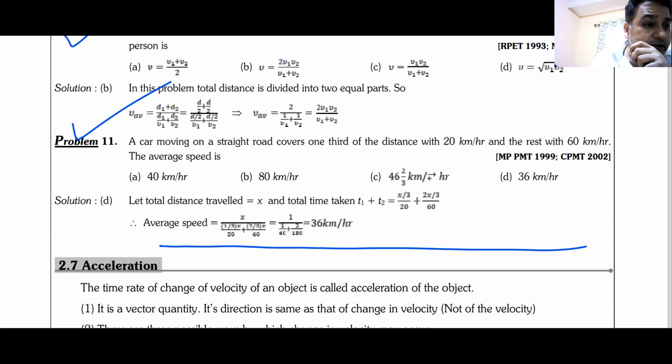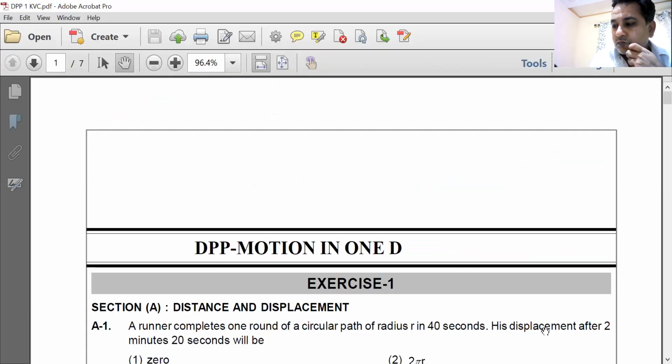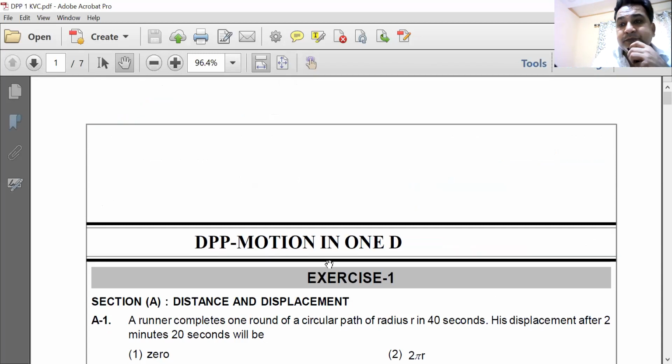What I would request you is to solve this DPP. This is your DPP. It did not get shared. Okay, this is your DPP.